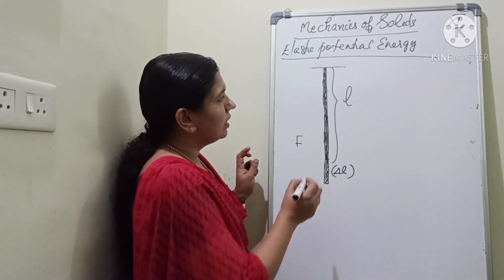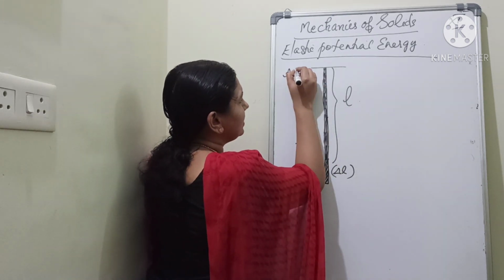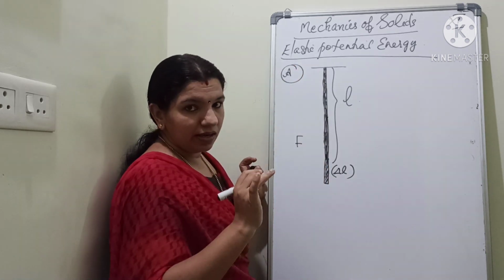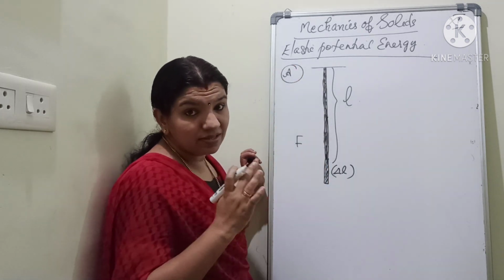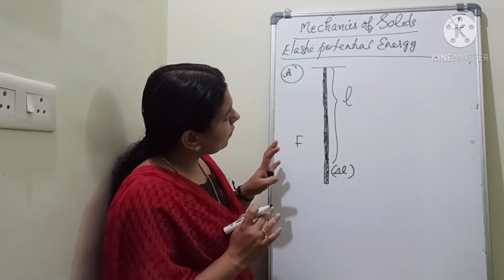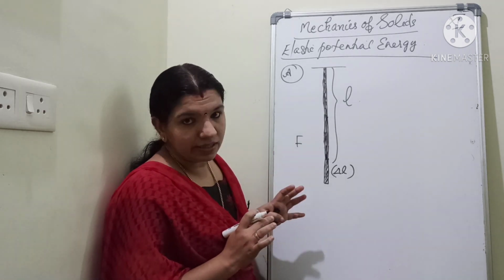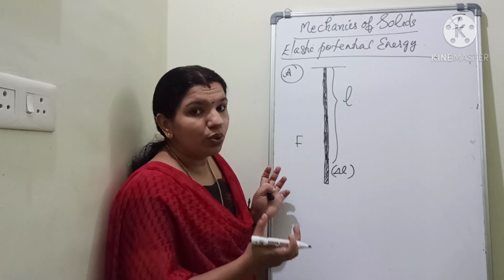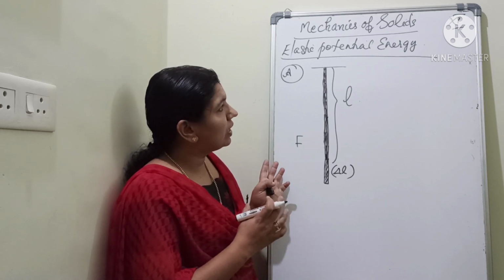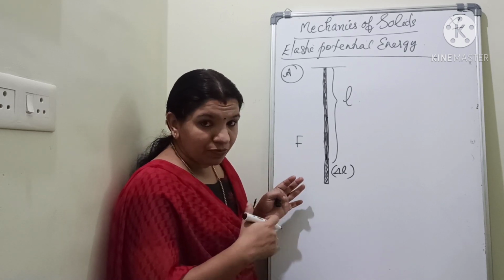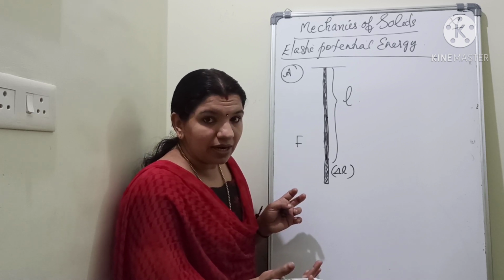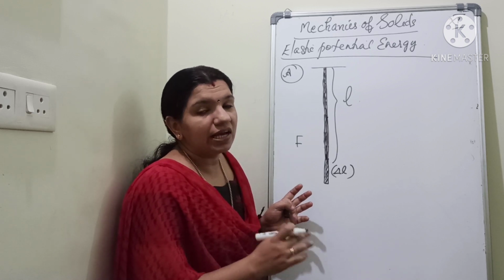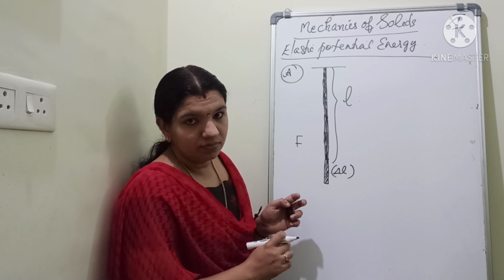Clear? Now suppose the area of the wire is A. Let the area of cross section of the wire be taken as A. We want to find what? The work done. Because I told you that when you stretch the wire, you are doing work which is stored as potential energy. So if you want to find an expression for potential energy, you need to find the expression for work done, isn't it?